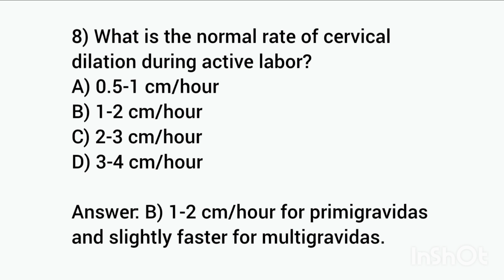Question number 8. What is the normal rate of cervical dilation during active labor? A. 0.5 to 1 cm per hour. B. 1 to 2 cm per hour. C. 2 to 3 cm per hour. D. 3 to 4 cm per hour. Answer is 1 to 2 cm per hour.